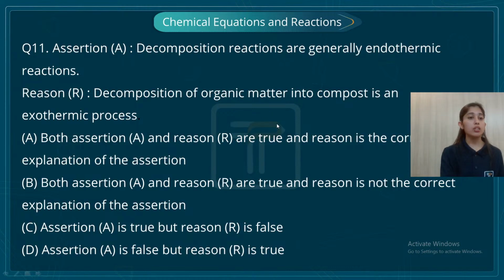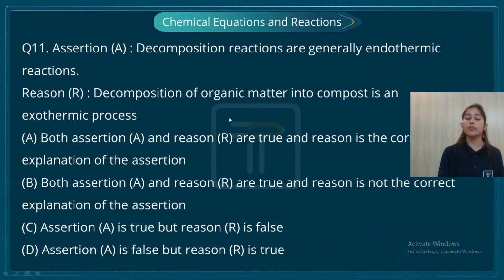Now, the 11th question. This is again from chemical equations and reactions. So I have an assertion that decomposition reactions are generally endothermic reactions. And I know very well, students, that yes, decomposition reactions are endothermic reactions because you need to supply energy in order to have a breakdown of a molecule, right?